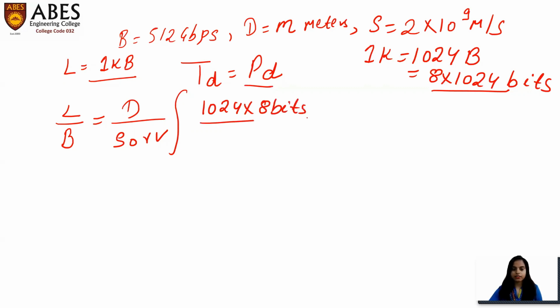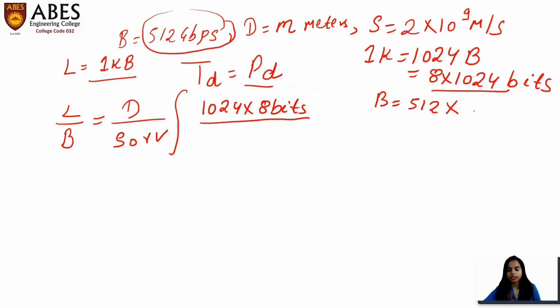Okay. And bandwidth is given, and bandwidth is 512 Gbps. So we have to convert it into bits per second. So what we'll write here? 512 multiplied by 10 to the power 9 bits per second.